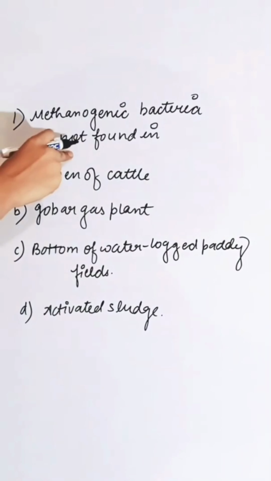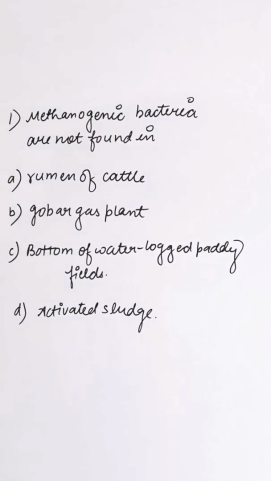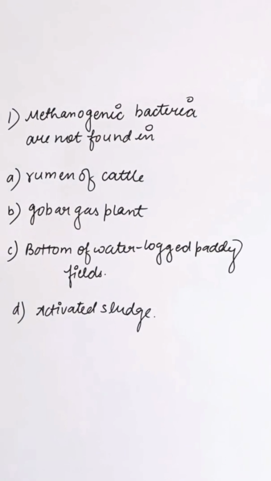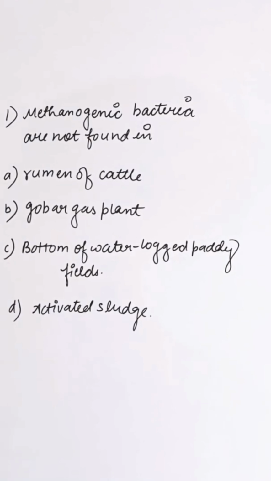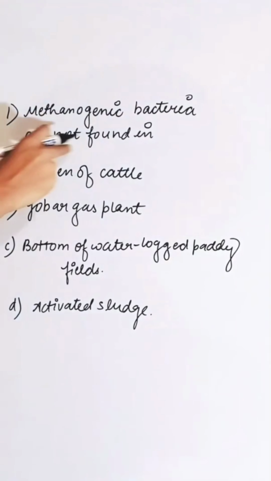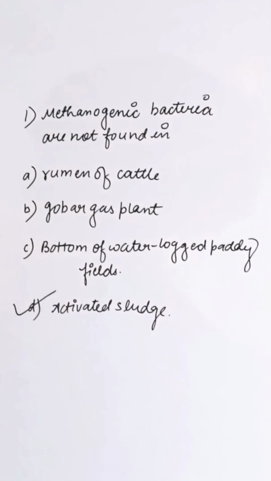Methanogenic bacteria are not found in, first option, rumen of cattle, second gobar gas plant, third is bottom of waterlogged paddy field, and fourth is activated sludge. Methanogenic bacteria are not found in activated sludge. So the correct answer is D.